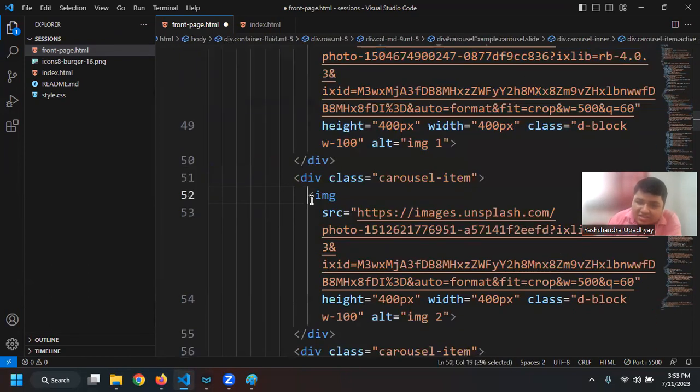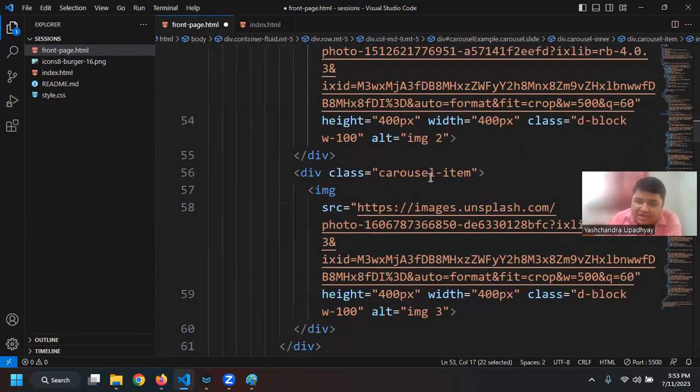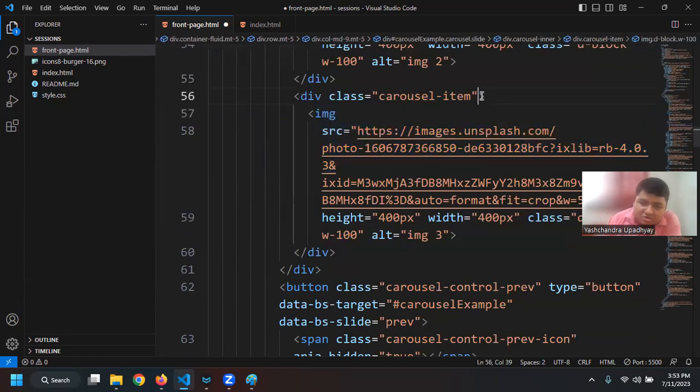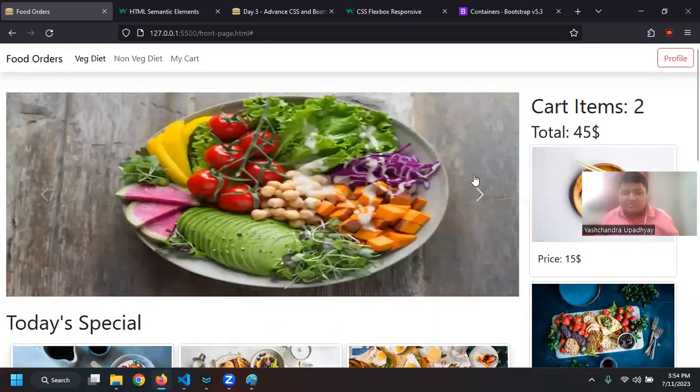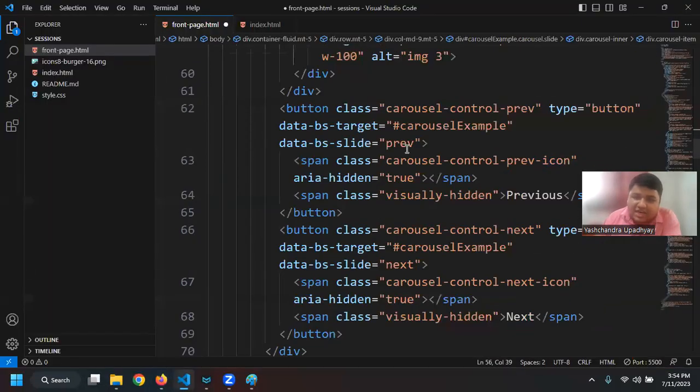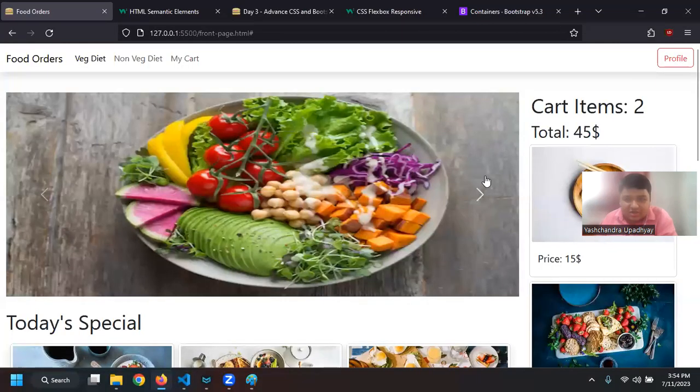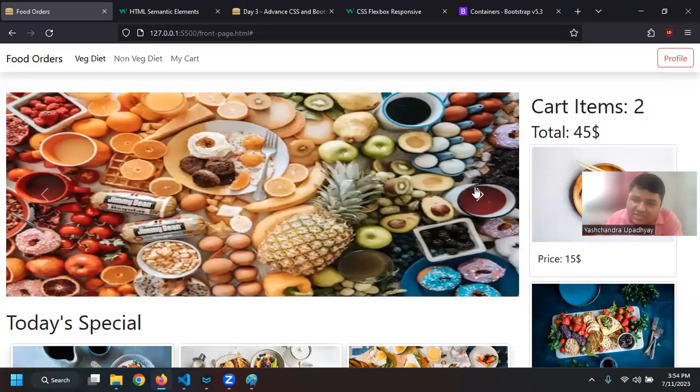Then I can have another image in another carousel item, and then I can have another image in another carousel item, which is giving me the functionality of having 3 images. Next up, we have something for controlling previous and next. This is visible here. If I hover over it, you can see that the arrow is there in white color. If I hover over it, you can see that next is there.